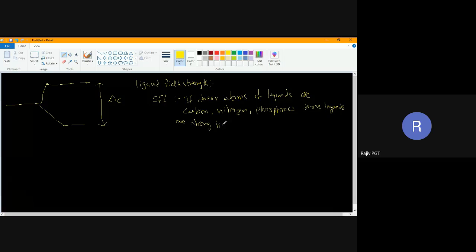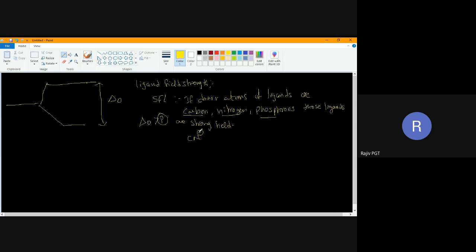What do you mean by this, sir? Suppose I take CN minus. Your donor atom is nitrogen. It can even be carbon in the case of isocyanides. Now, carbon, nitrogen, phosphorus are donating electrons and acting as ligands. Those are called strong field ligands. Whenever strong field ligands come, we know the case: delta naught is more than pairing energy.